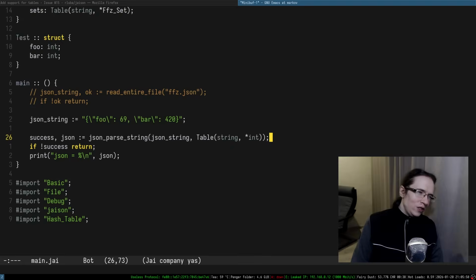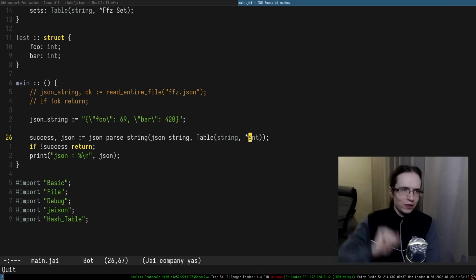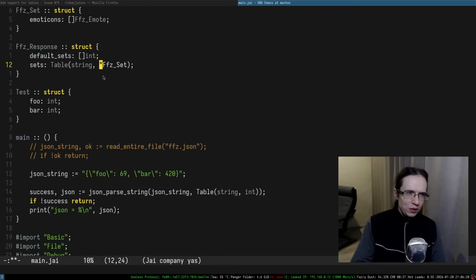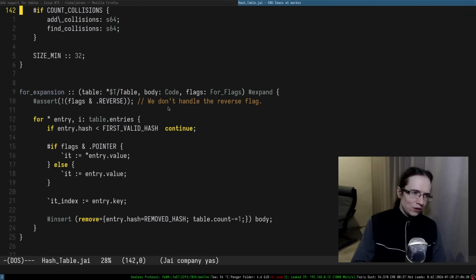I suppose the right thing to do would be, for primitive types which are of size 8, just allow non-pointers, right? Just simply allow non-pointers. But I don't know, it feels like you'll have to hard code a lot of things, right? So if the type is integer, support it like that. And just supporting it by value feels like everything should be supported by value, so that means you should be able to do this kind of stuff. But I do not see how to implement that in light of a hash table, right? Because as far as I can understand,